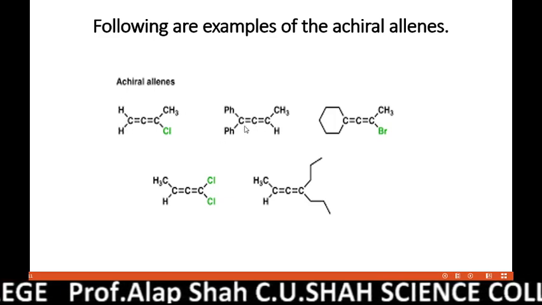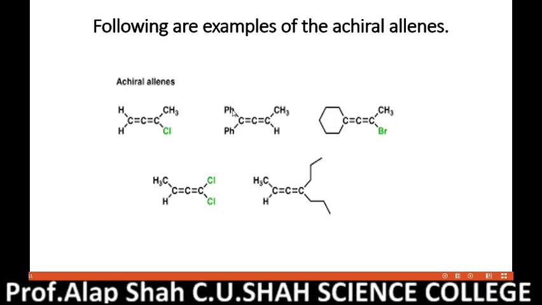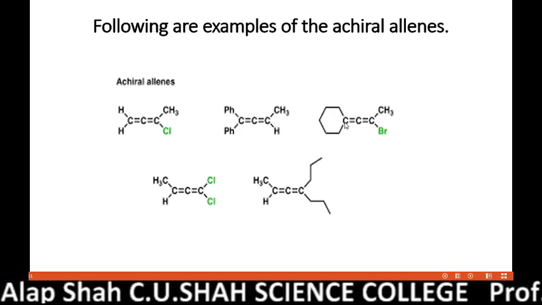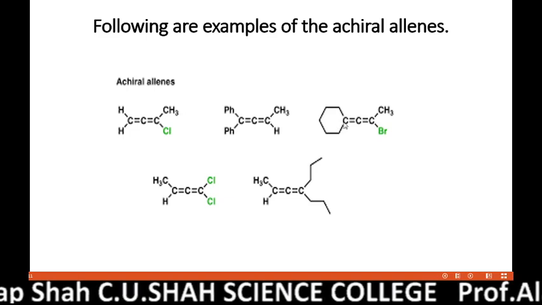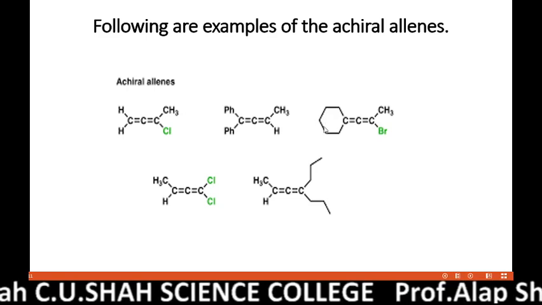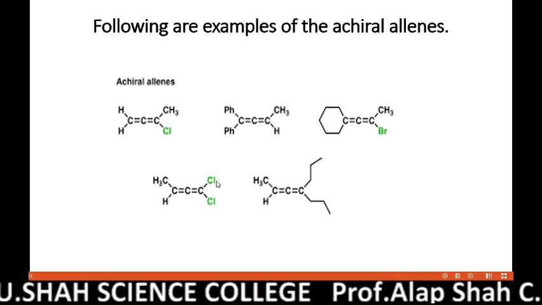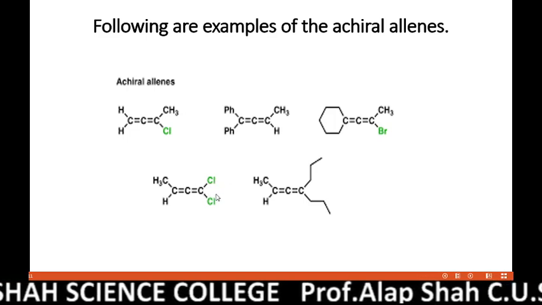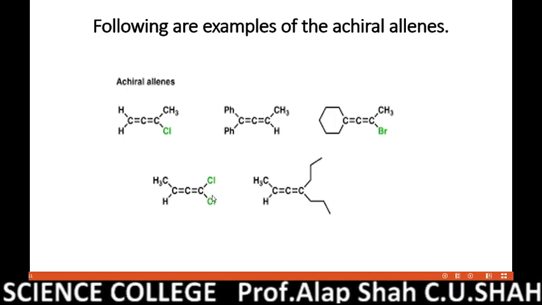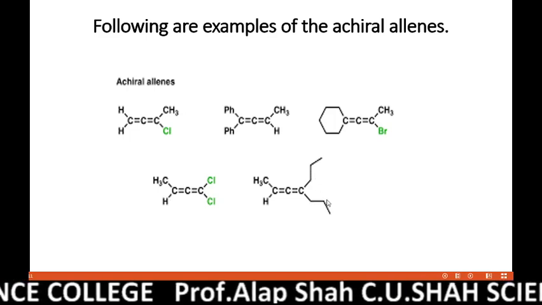Here also same thing: one terminal carbon possesses phenyl groups, so it is also optically inactive. This one is interesting. If the plane bisects this molecule from here, the same portion is there, and that's why it is optically inactive. Similarly, here there are two chlorine atoms, so this plane passes through it, and here there is a 1, 2, 3 propyl group at both terminal carbons.